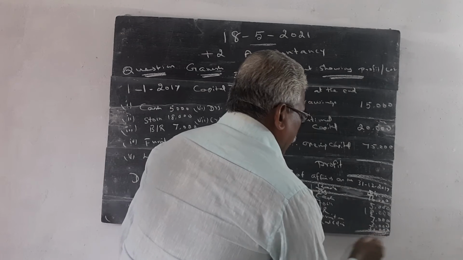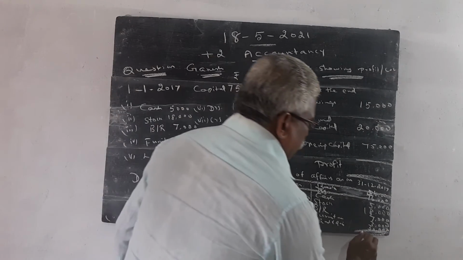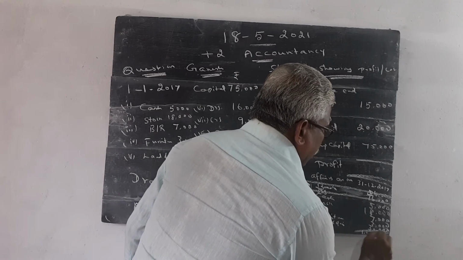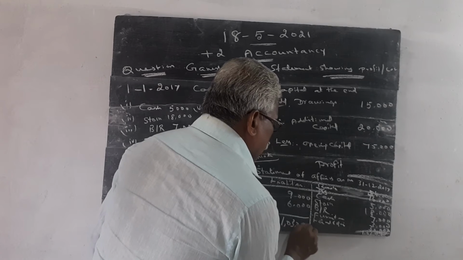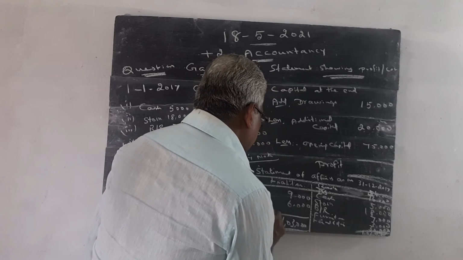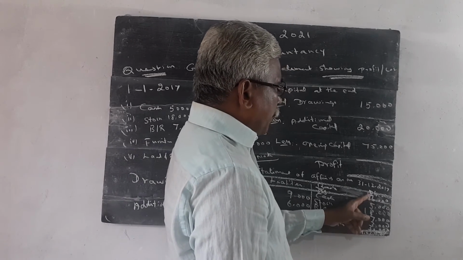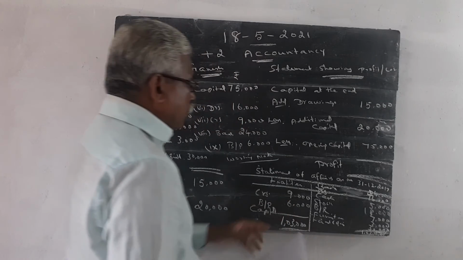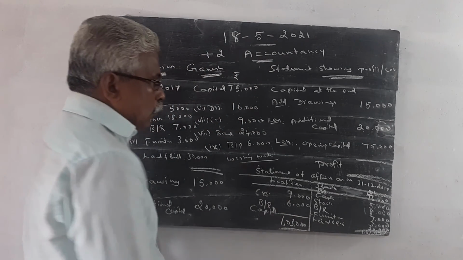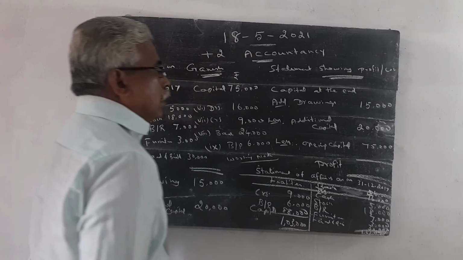If you total it, we can get 1,03,000. In this side 1,03,000. Here also we get 1,03,000. The difference is considered as capital. 1,03,000 minus 15,000 is equal to 88,000 is the capital.